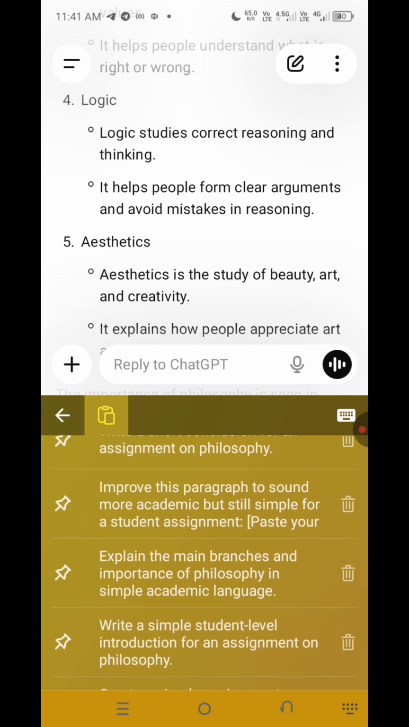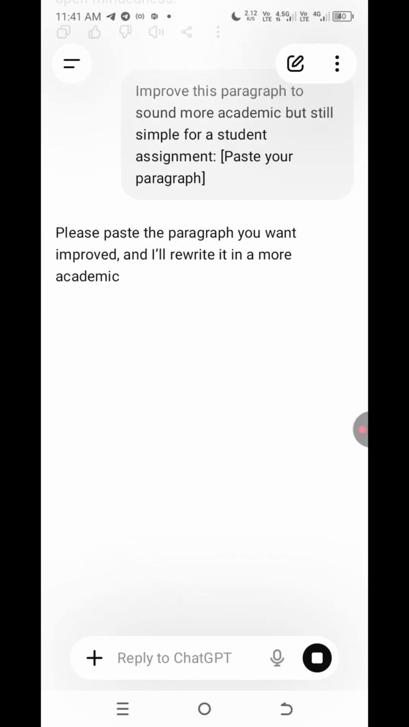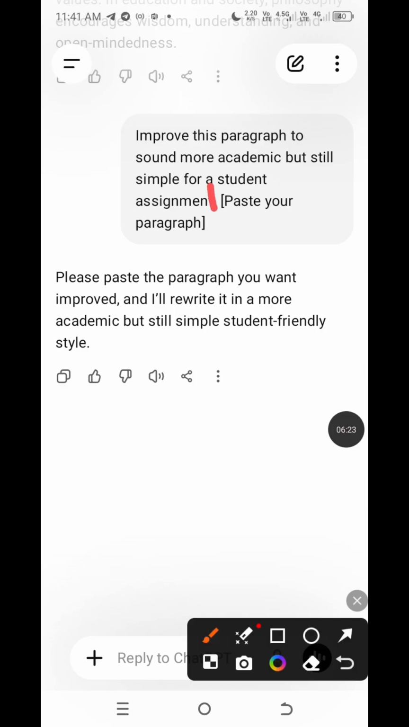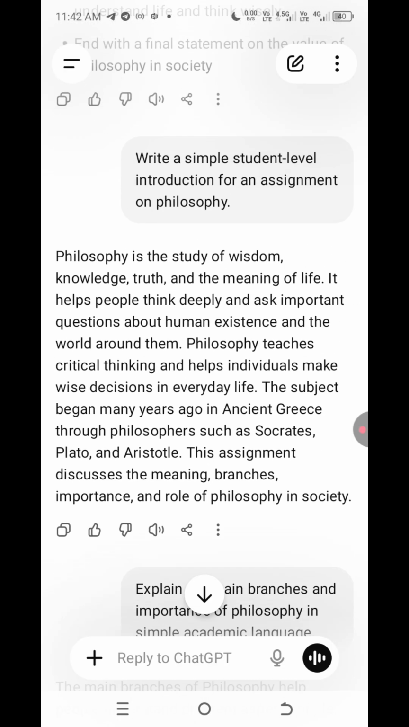We are almost done, and as you can see, we are going to improve the paragraph to sound more academic. So ask AI to improve it. Now, please paste the paragraph you want to improve. Okay, so I didn't paste it, but this is where you are going to paste it, as you can see from the prompt. So: improve this paragraph to sound more academic but still simple for a student assignment. Paste it now. Then I'm going to copy it and paste. This is the introduction. Let me copy the introduction.